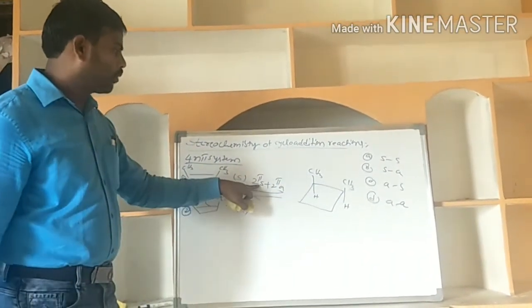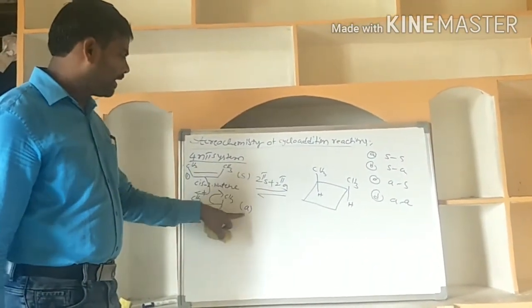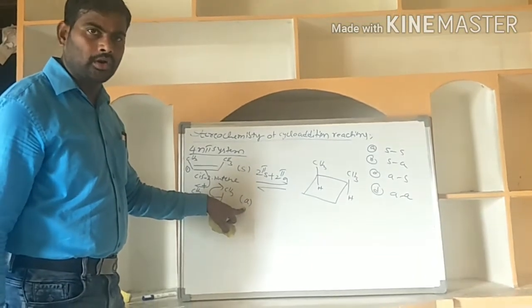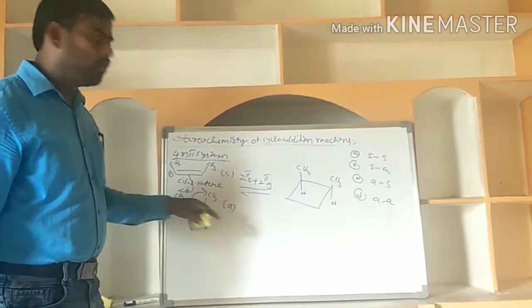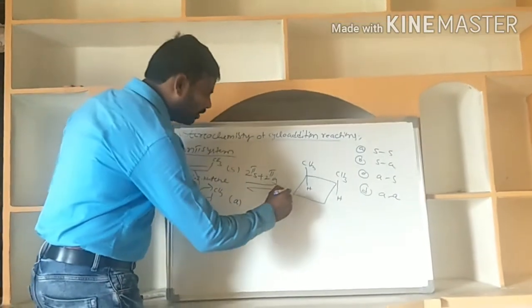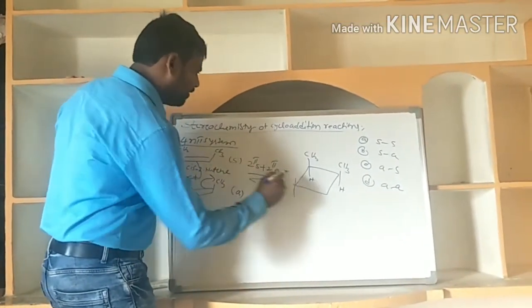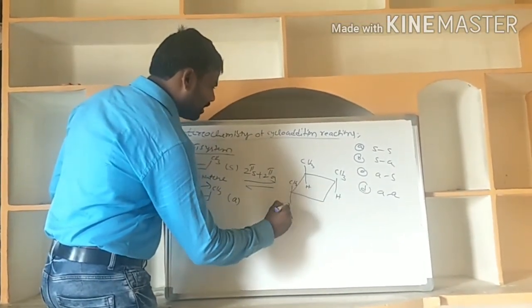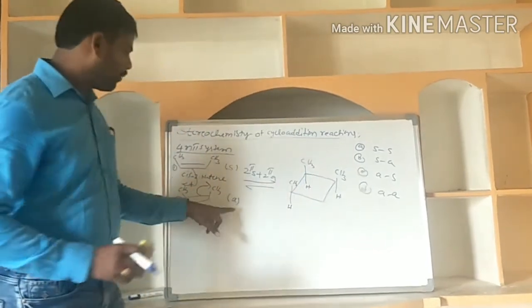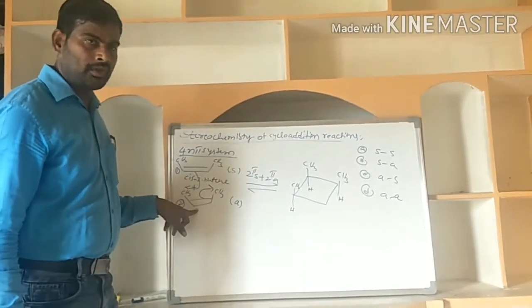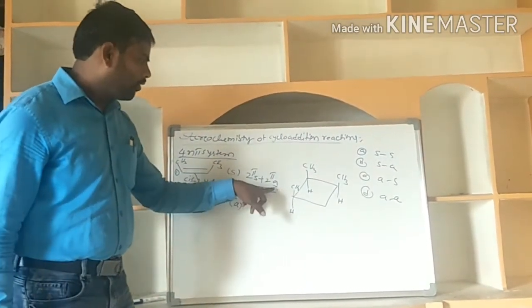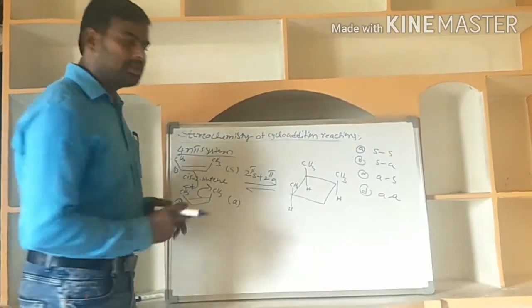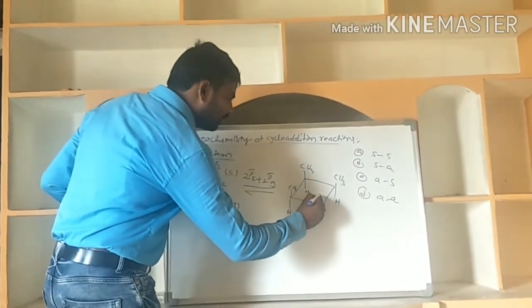This is the supra partner. Now the second partner is an antara partner. Antara partner means its geometry will be altered. For example, I am writing first CH3 H. The antara partner is cis. Now, in the product, the geometry is changed, altered.